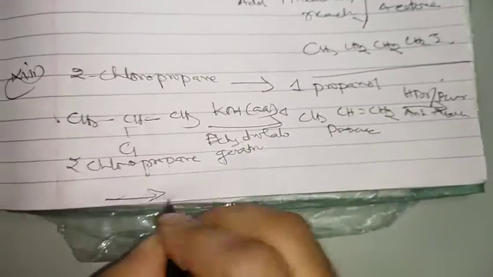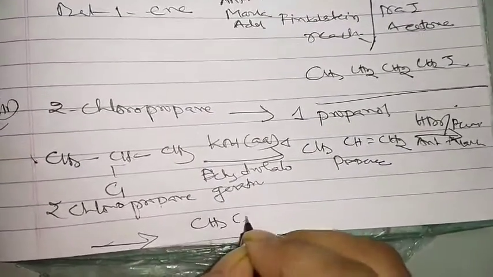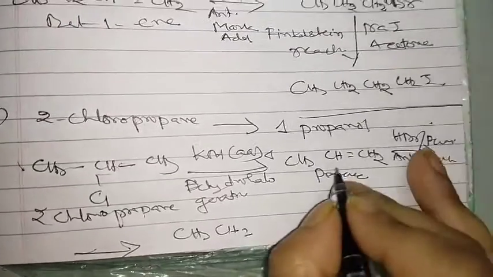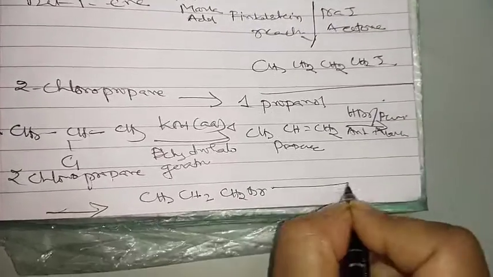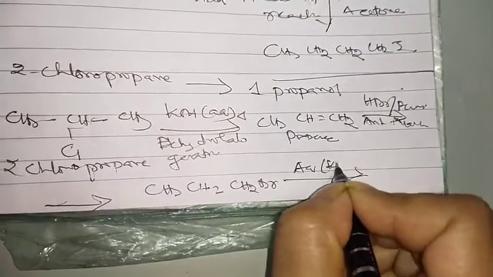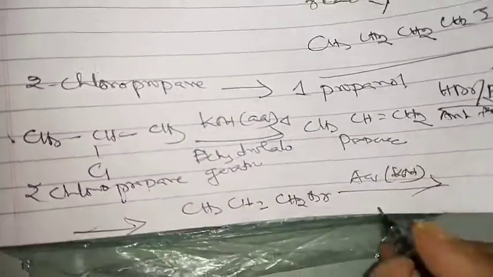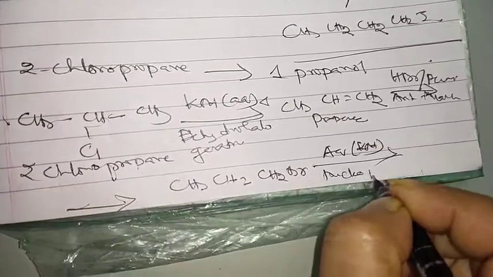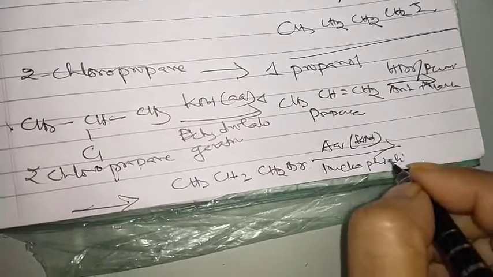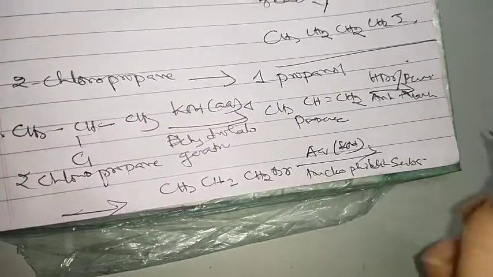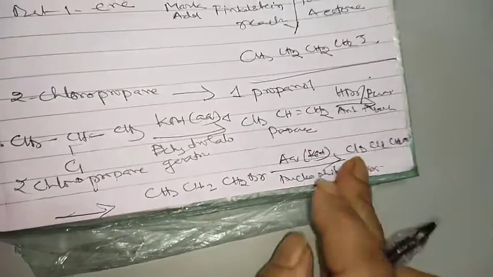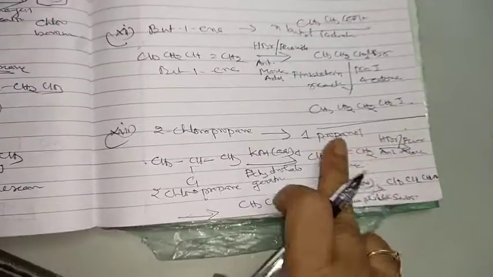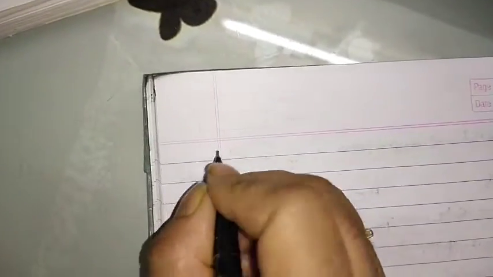So now what is coming? CH3 CH2 and it is coming CH2Br. So last position bromine is coming, and now it is aqueous KOH, and this is nucleophilic substitution. So it is coming CH3 CH2 CH2OH. Over. So now 1 propanol is completed. Now next one is coming, which one now?